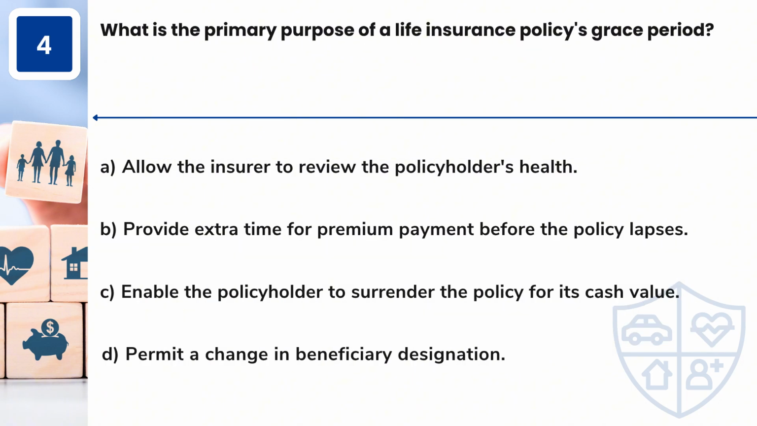Question 4. What is the primary purpose of a life insurance policy's grace period? A. Allow the insurer to review the policyholder's health. B. Provide extra time for premium payment before the policy lapses. C. Enable the policyholder to surrender the policy for its cash value. D. Permit a change in beneficiary designation.